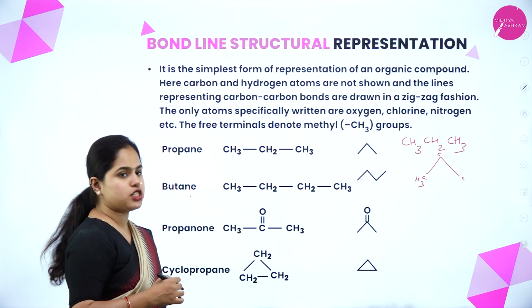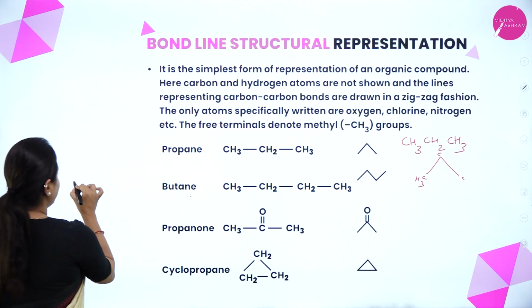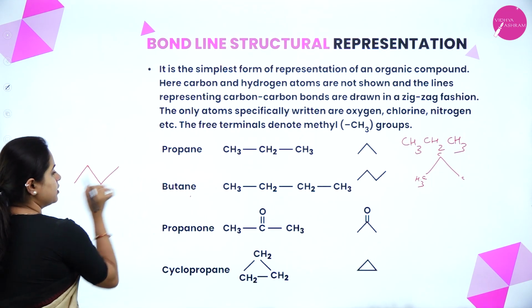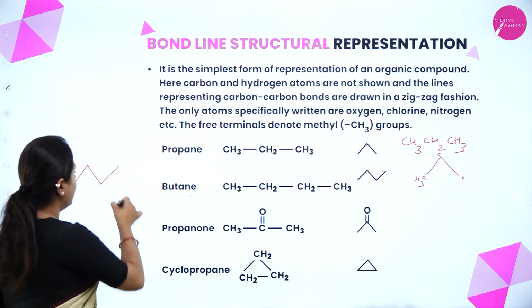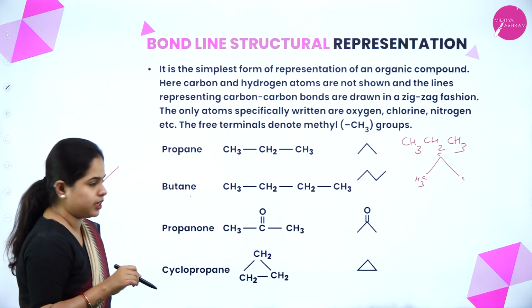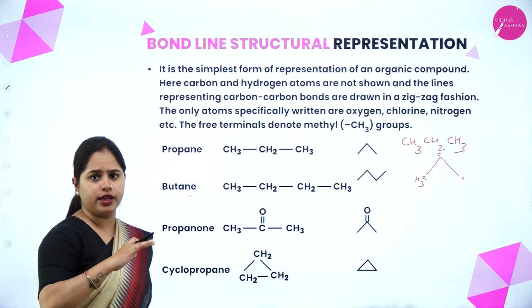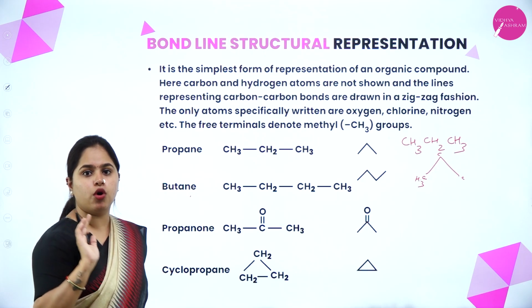Now moving on to the next one, butane. CH3, CH2, CH2, CH3. So CH3 will be here, then CH2 here, CH2 here, CH3 here. Both of these free terminals represent CH3 and the in-between ones represent CH2. Now propanone. There is a functional group also here. Not just carbon and hydrogen, oxygen is also here. So what do I do?